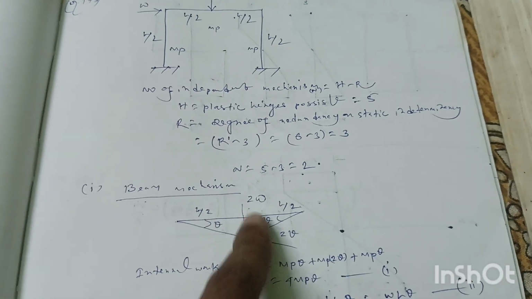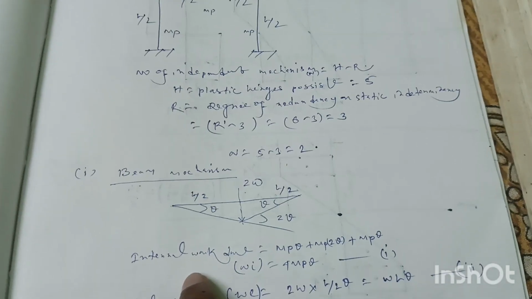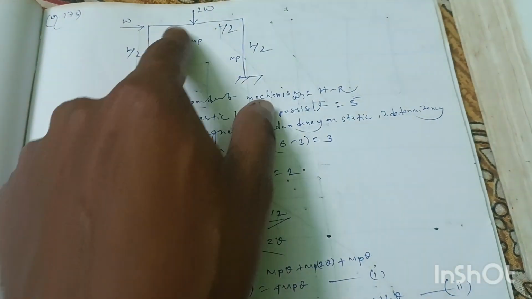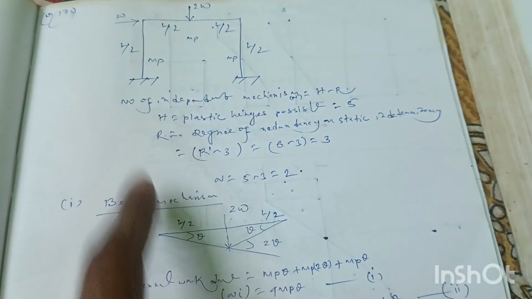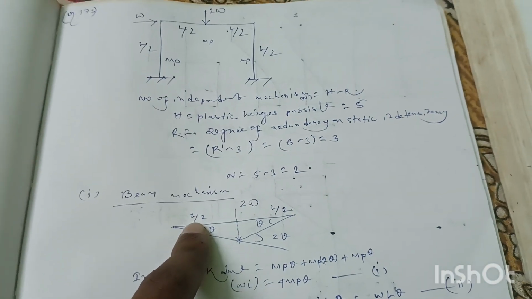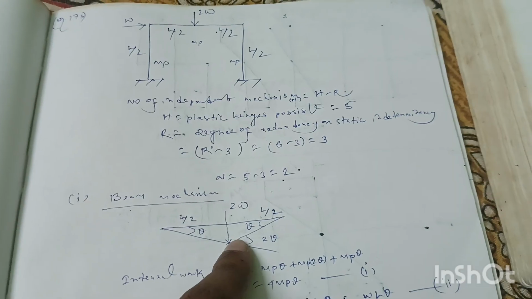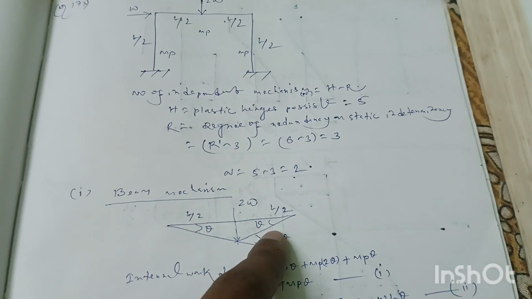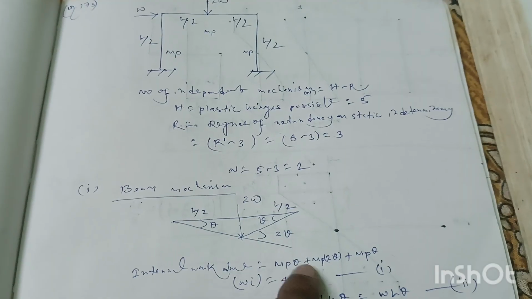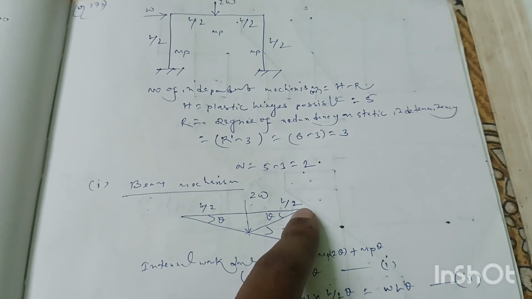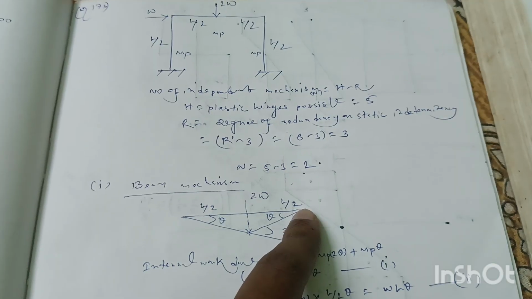Internal work done will be equal to moment into rotation. Plastic moment is constant throughout this frame. So plastic moment MP into theta here, and plastic moment MP into 2 theta, because if this angle is theta and this angle is also theta, then this angle will be 2 theta. So MP into 2 theta, and at this point the internal work done will be MP into theta.